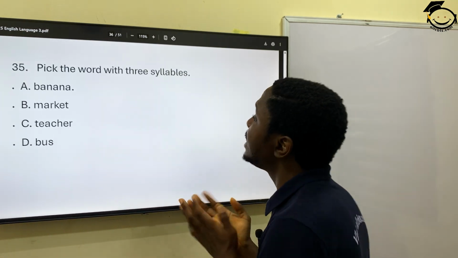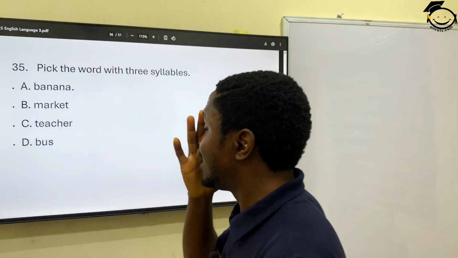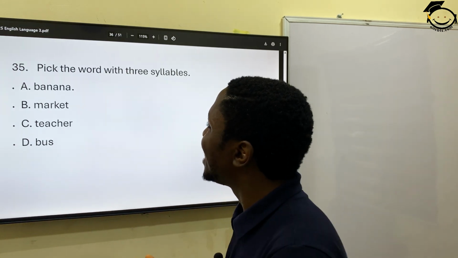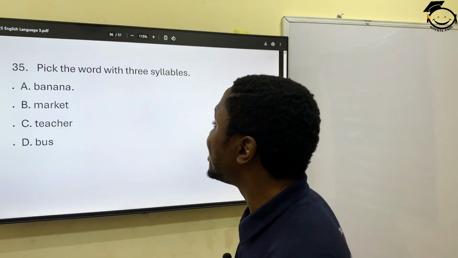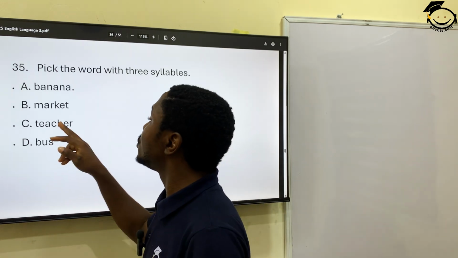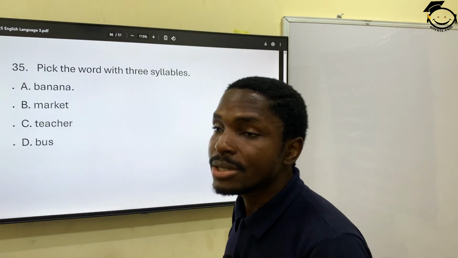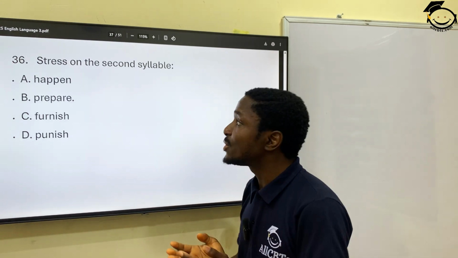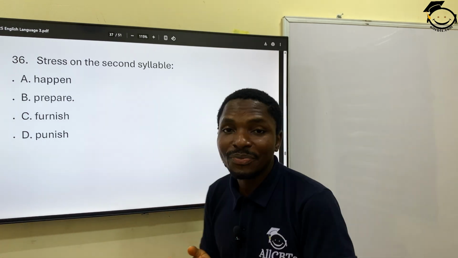35. Pick the word with 3 syllables. I think this one is simple, right? Okay, we are looking at 3 syllables. Banana. Okay, so that's the correct one. So we have market, teacher, bus. 1, 2, 2, 3. So banana is the correct one.